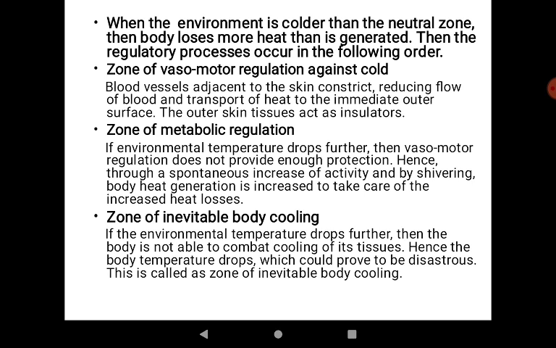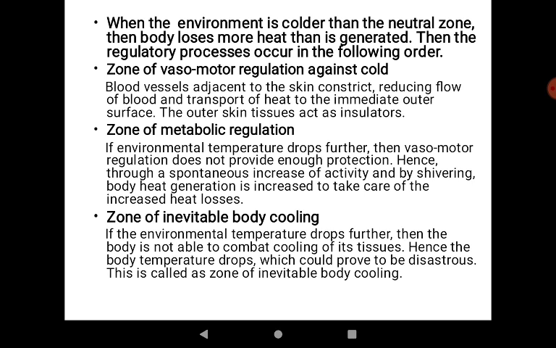When we enter the second zone, of metabolic regulation, if the environmental temperature drops further, then the earlier process is not enough to provide us protection from the heat loss. So in that case, there is a spontaneous increase of activity. How does this activity take place? By shivering. By shivering, there is body heat generation, and due to this, some heat regulation takes place inside the body so that our body temperature can be maintained.